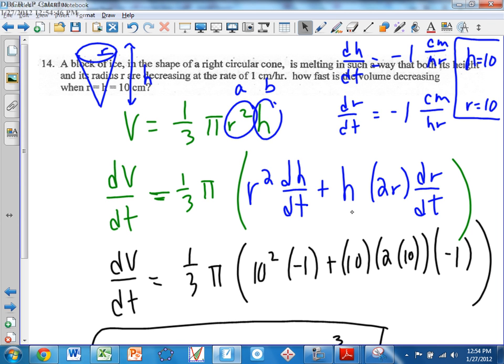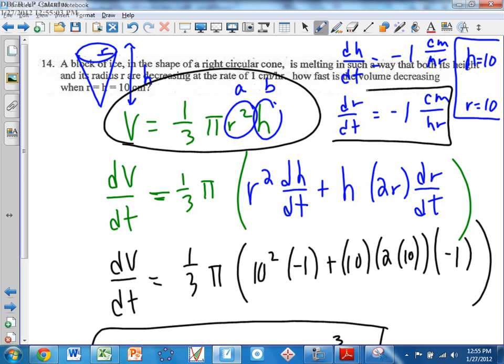That's 17. So a block of ice is in the shape of a right circular cone. So we know its volume equals 1/3 pi r squared h. We know that it's melting in such a way that its height and radius are decreasing at a rate of -1 centimeters per hour, again, only because it's decreasing. How fast is the volume decreasing? So the question again is to figure out what is dV/dt. That's what we're trying to find right now.